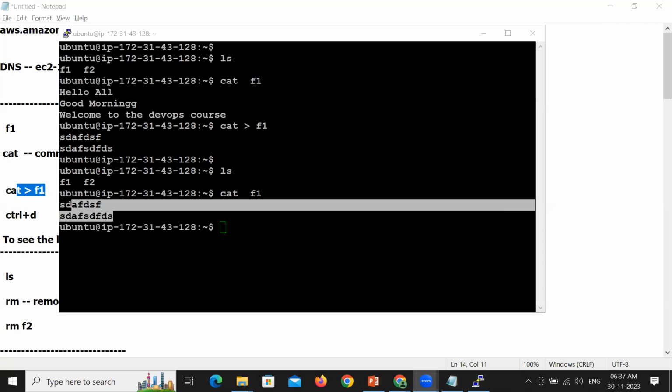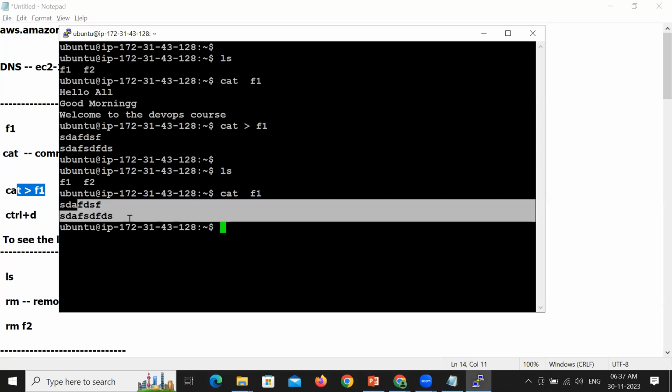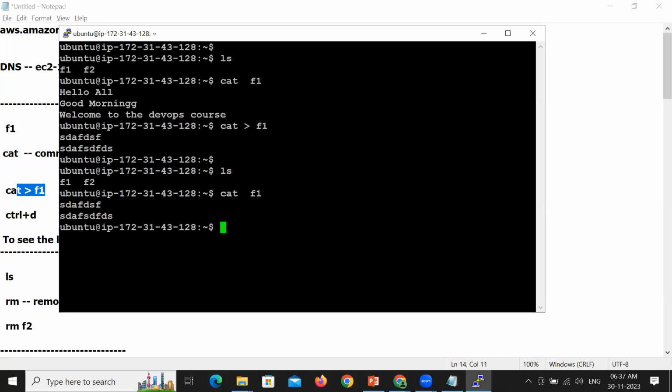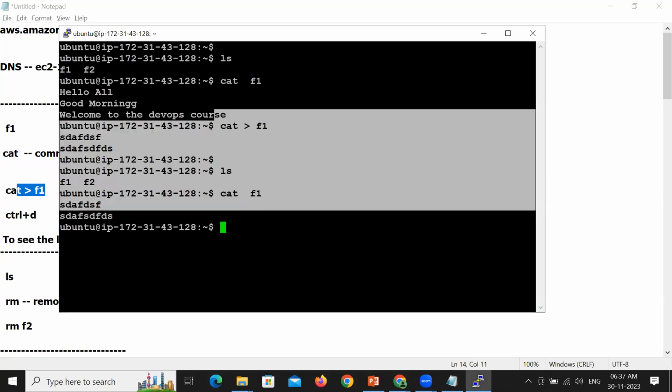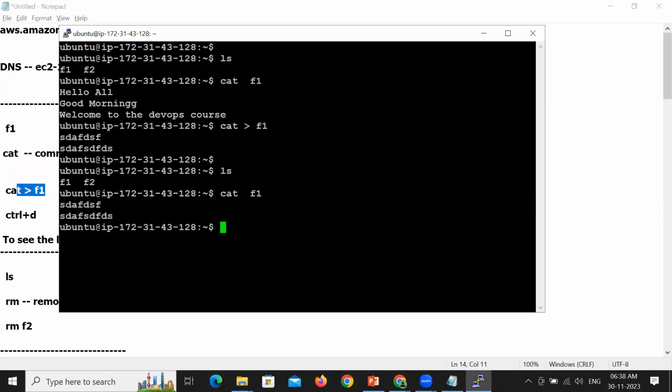1,000 files with the same name you're talking about? No, we have 1,000 files, and in those 1,000 files I have a file named F1. Yes. Again, if I create a file with F1, obviously the same thing will happen. You will lose the previous content. Will it ask whether we need to override or not? No, it's not asking you. Have you observed? It's not asking you. So we should be very cautious.